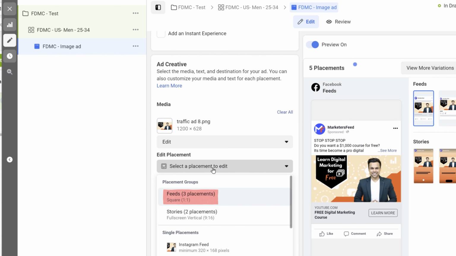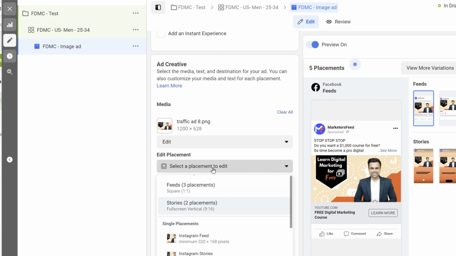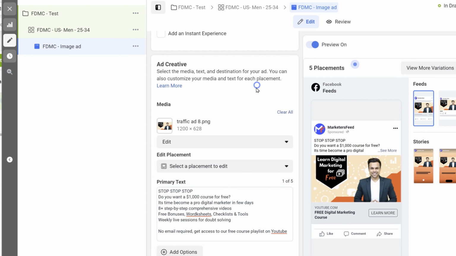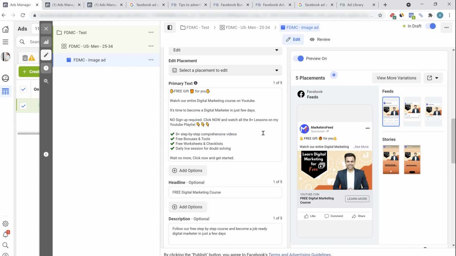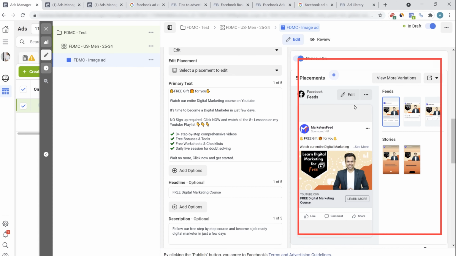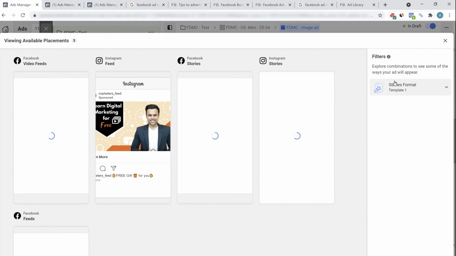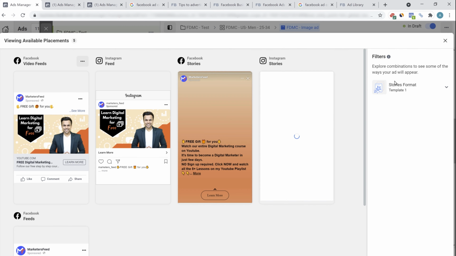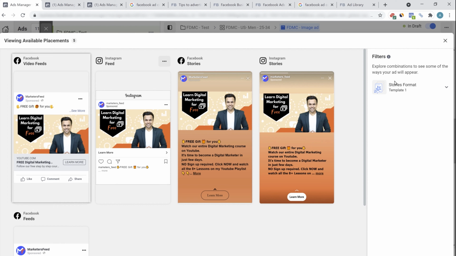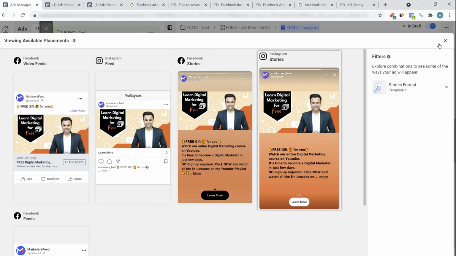You can select the placement, whether you want feeds as a square or stories, or the different kinds of placement Facebook offers. Whenever you're creating a Facebook ad, you have to keep multiple things in mind. So this is how your ad will look on Facebook and other placements. You can click here on view more variations to check all the different placements. This is how the ad will look on Facebook video feed, Instagram feed, Facebook stories, Instagram stories, etc.